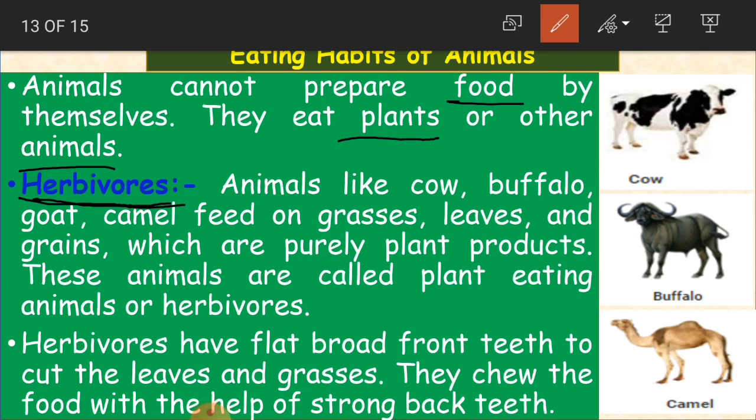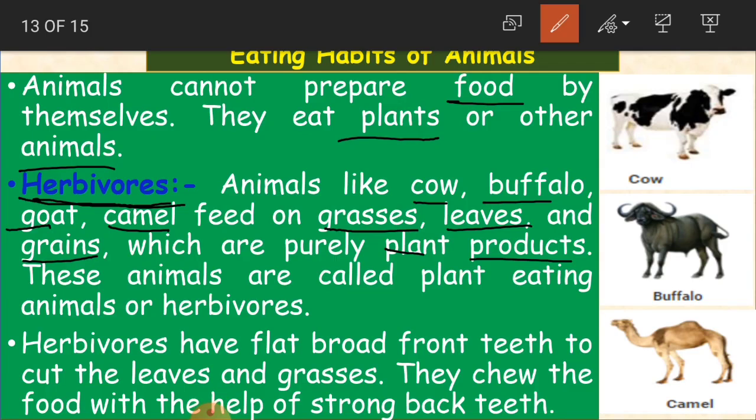So animals like cow, buffalo, goat, camel, how do they get fed? Feeding is nothing but taking food. How do they get their food? By grass, leaves and grains, which are purely plant products, which come from plants. Here it is a completely vegetarian food. They are not going to take any animal food. In the sense, they don't eat any animal or any non-veg type of food.